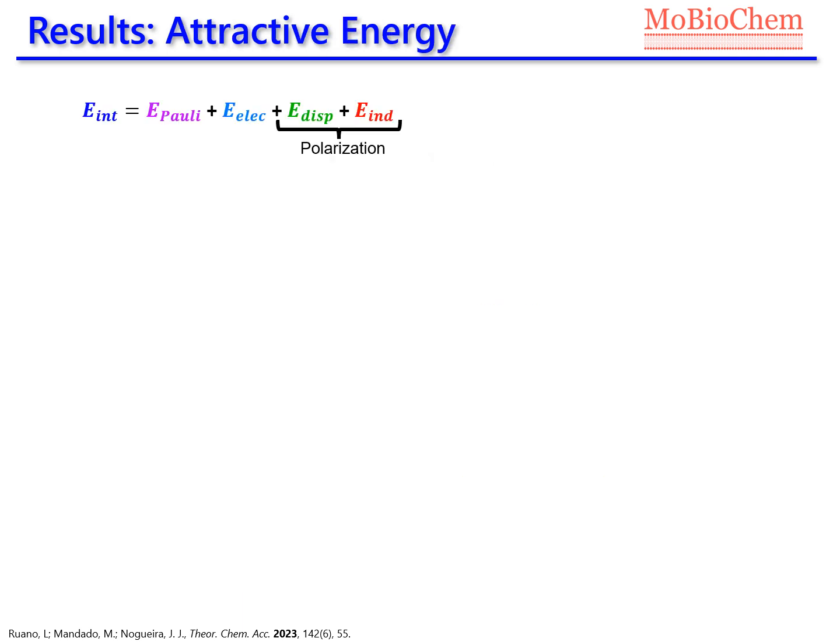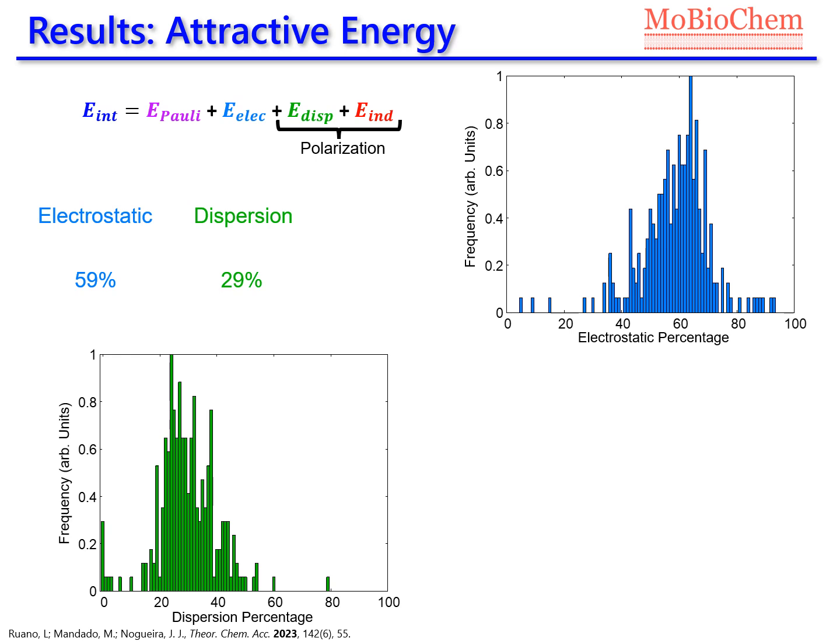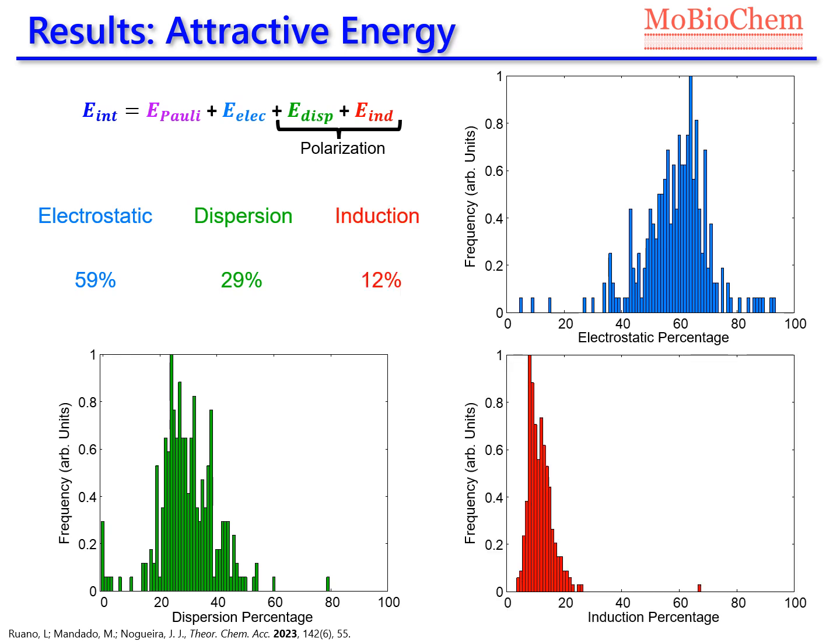The last terms to analyze are the attractive energy terms: electrostatic, dispersion, and induction. We determine their percentages with respect to the total attractive energy for each system and calculate the distribution of percentages of each of these three terms. In the case of electrostatic, we can observe an average value of 59%, 29% in the case of dispersion, and finally an induction energy with a mean value of 12%. We can observe that many systems have high polarization, that is not well described by conventional force fields.